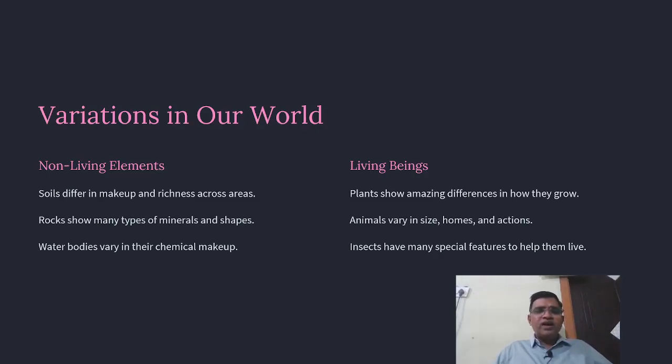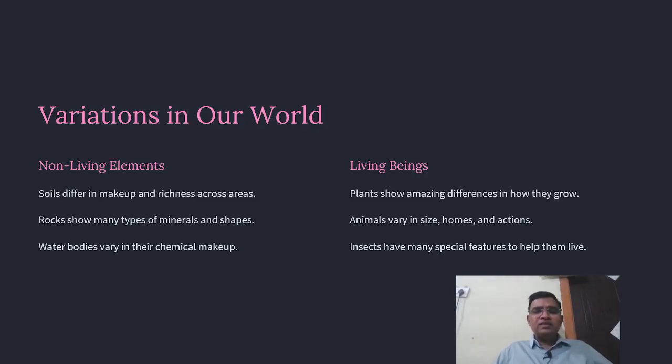We all know that soil differs in different parts of the country or different areas, and rocks also come in many types of minerals and shapes. Water bodies also differ in different areas with different chemical makeup.